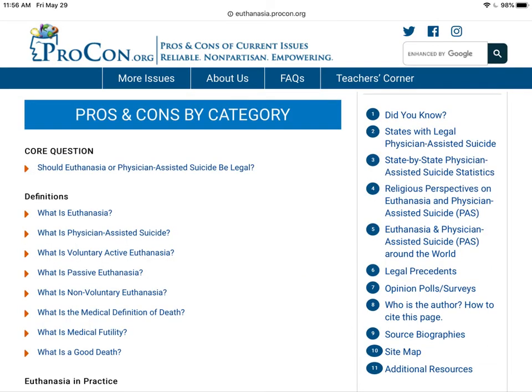However, when you scroll down where the other sites had the pro and con columns, you're going to see something different with a few of the topics. What you're going to want to do is look and see if there are any definitions that you need to understand for this particular complex topic. So this is more background research. And then they should have a place for the core question. So you would want to click here in order to get that pro-con table.